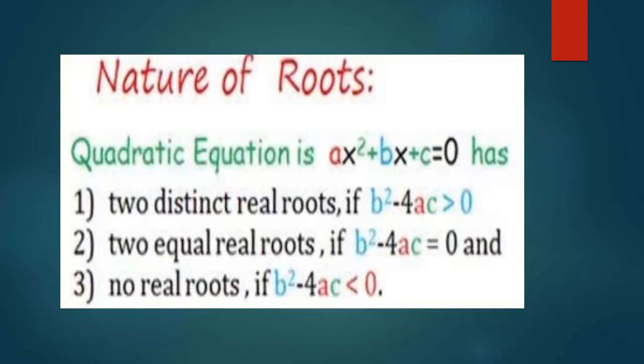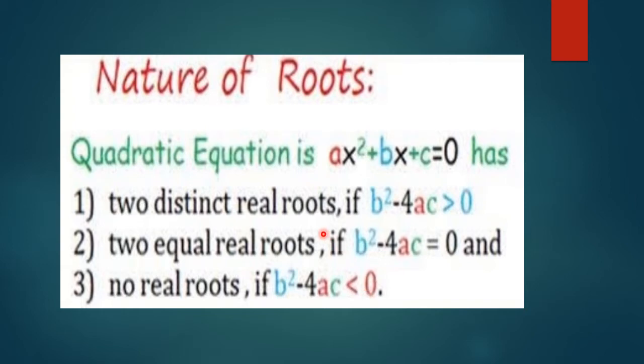Now, very easy way: a quadratic equation ax square plus bx plus c is equal to 0 has two distinct real roots if discriminant is positive, two equal real roots if b square minus 4ac is equal to 0, and no real root if b square minus 4ac is less than 0.